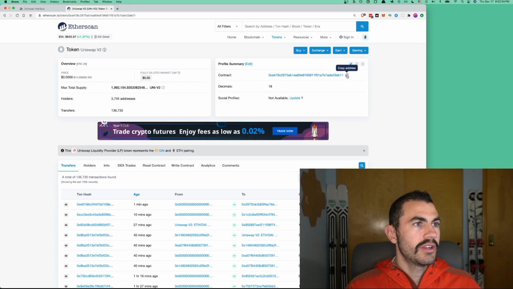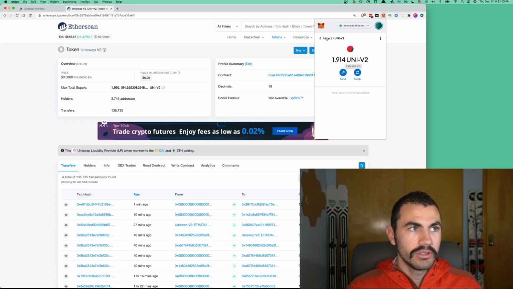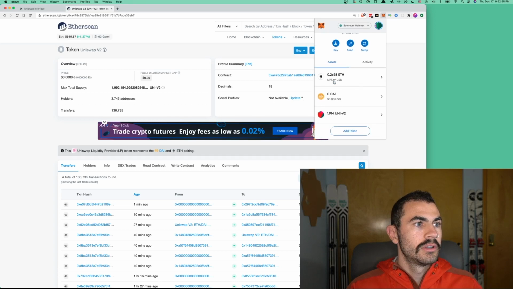So I can copy the contract address. Custom token here. Add tokens. There you go. I have 1.914 Uni V2. And you can see that I have 0 DAI.